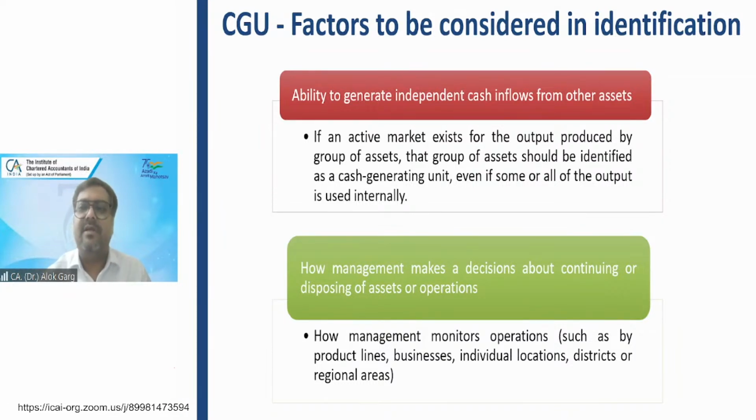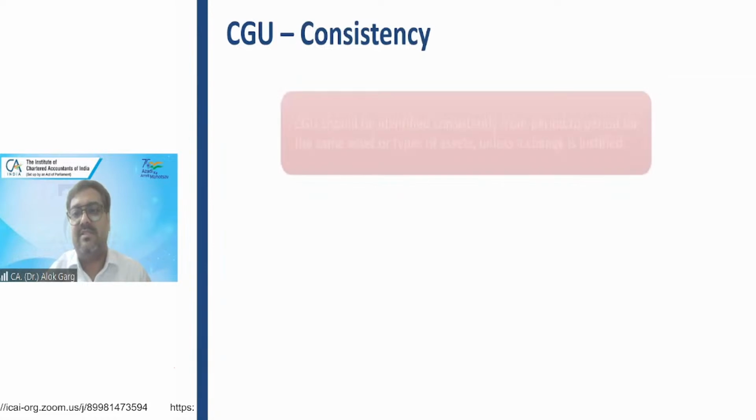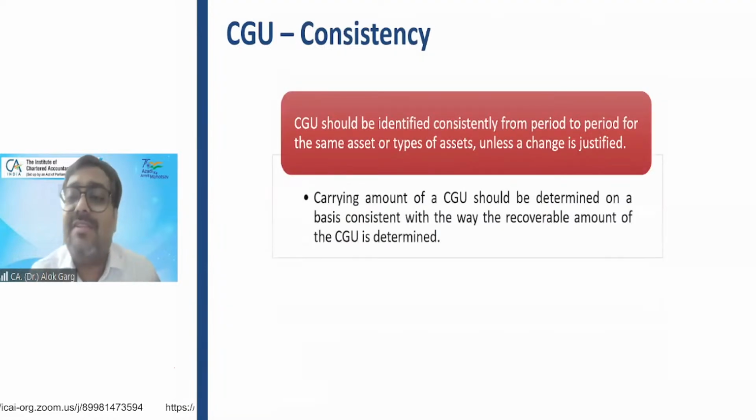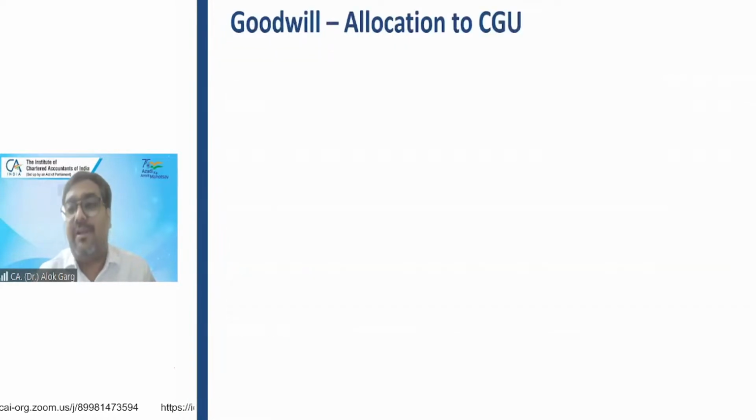Sometimes the company looks from the region perspective. Sometimes the company uses the product perspective. The company has a plant, and in that plant there are 3 different products. So the machinery used in product number 1 is one CGU, product number 2 is another CGU. This is how it works. So the cash generating unit should be consistent from one period to another.